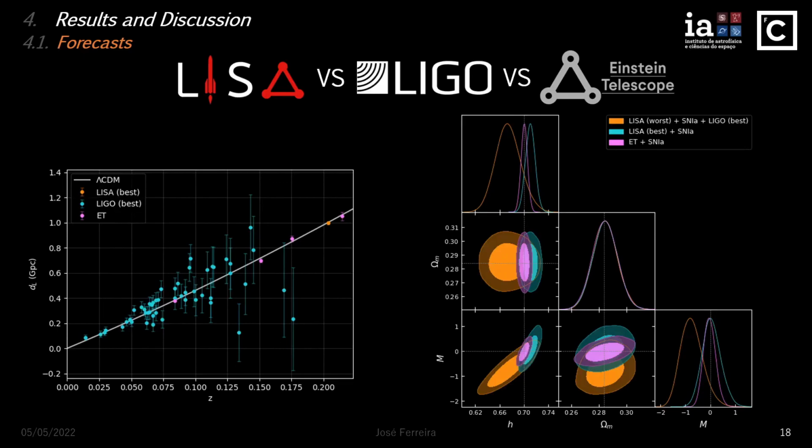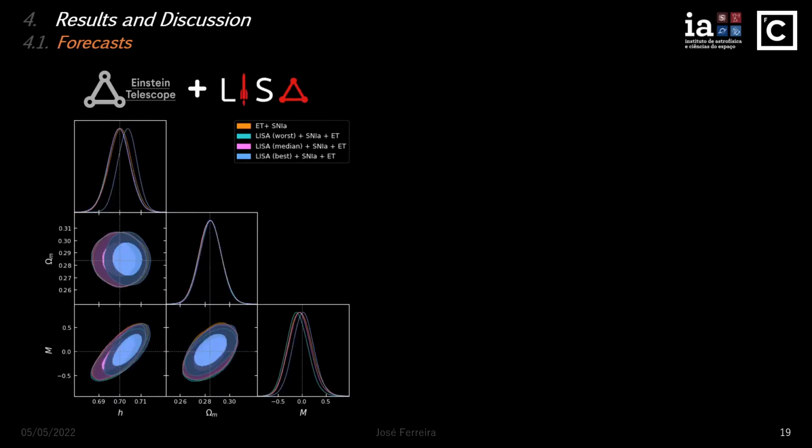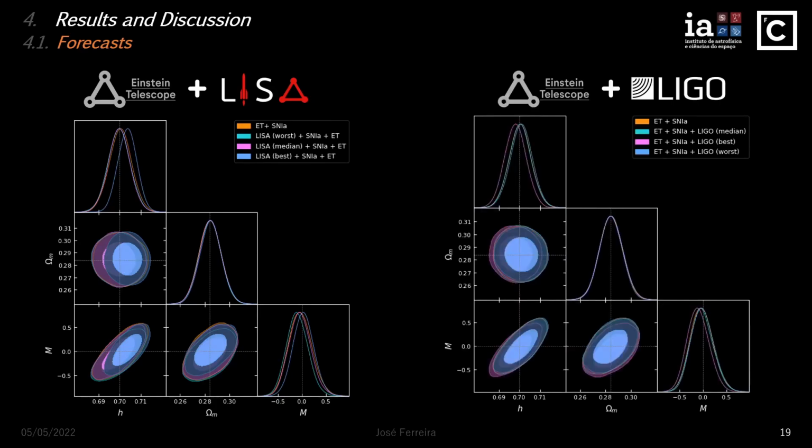The significantly small error bars that LISA has at this redshift can explain why 15 LISA events can actually provide similar constraints when compared to 1000 Einstein telescope events, assuming that we are lucky enough that they land on the right place, of course. Hence, the major differences between the LISA catalogs we have generated. When we add each of the LISA catalogs with the single Einstein telescope catalog, we can see that only for the best LISA catalog there are visible yet small improvements. Unsurprisingly, when one adds LIGO and the Einstein telescope together, there is essentially no improvement at all.